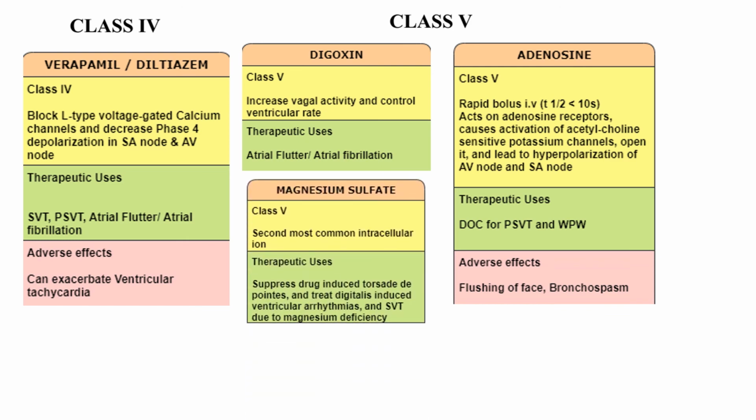The last drug is magnesium sulfate. It is the second most common ion found intracellularly, next to potassium. The therapeutic uses are that it suppresses drug-induced torsades de pointes and digitalis induced ventricular arrhythmias, and also many supraventricular tachycardias due to magnesium deficiencies.